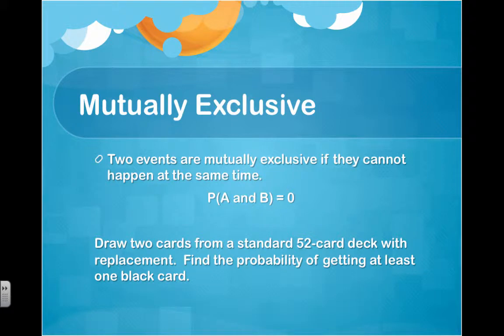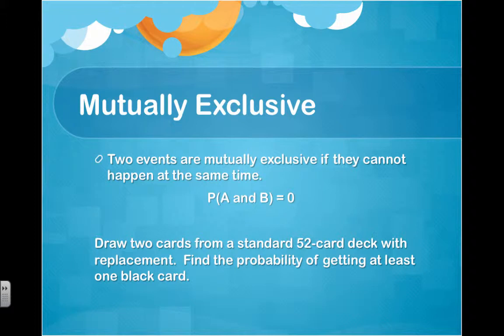The other concept we need to talk about is the concept of being mutually exclusive. Mutually exclusive means that two events cannot happen at the same time. And you saw this in the last video with things like, can a number be even and odd at the same time? Being even and being odd are two mutually exclusive events. There is no overlap. There is no situation in which a number can be even and odd.